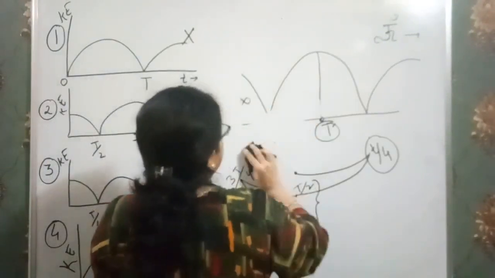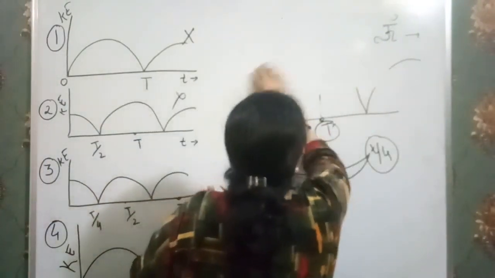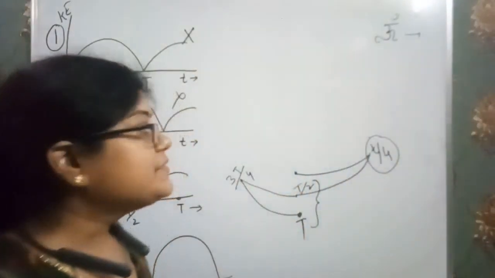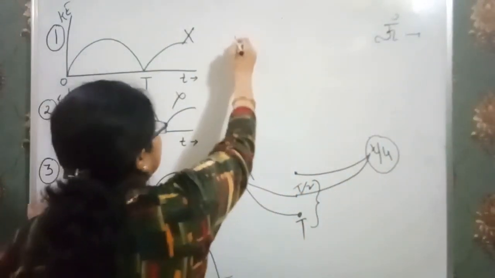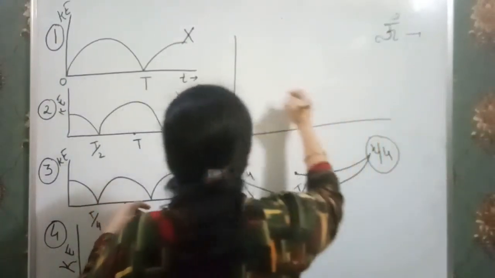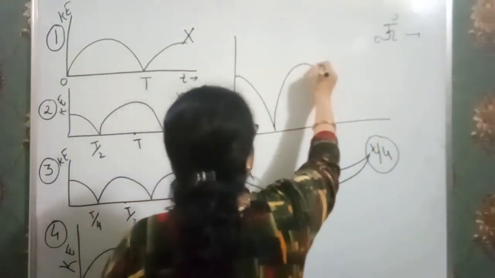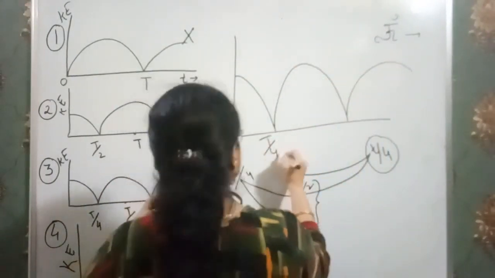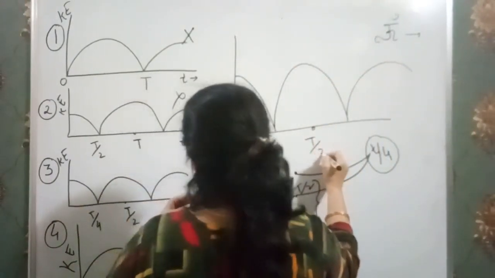Okay. Now just observe the third one. I think you understand how you will study the graphs given in the question. Just see over here, the third graph. It goes like this. Here I have T by 4. Then T by 2.